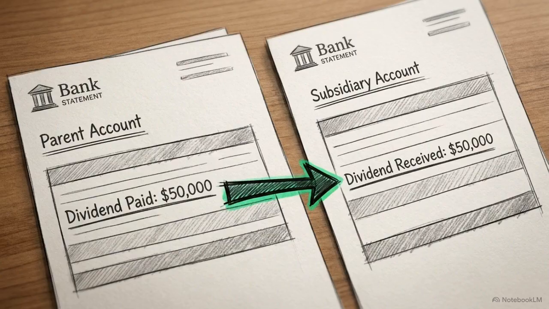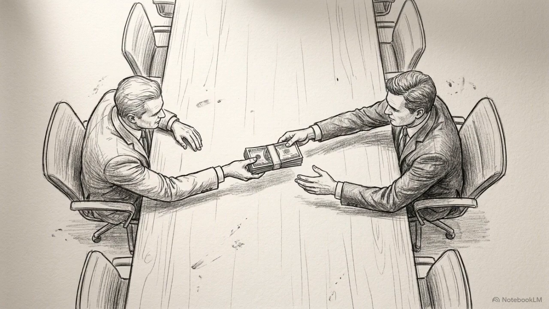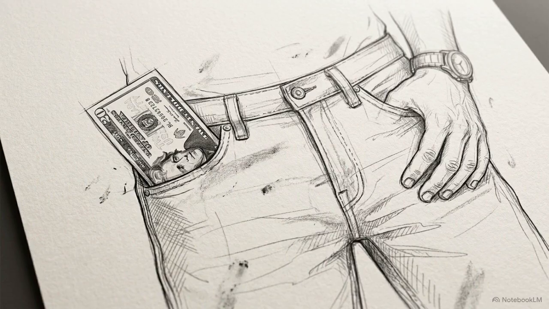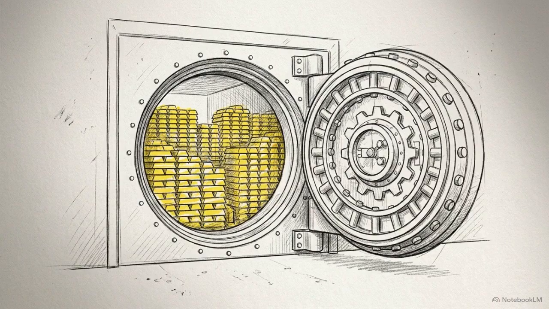This filter also applies to the flow of dividends between consolidating entities that hold reciprocal equity stakes. Internal dividends, whether the parent is paying the subsidiary or the subsidiary paying the parent, are merely shifting cash from one pocket to another within the same pair of pants. They do not change the entity's overall wealth.